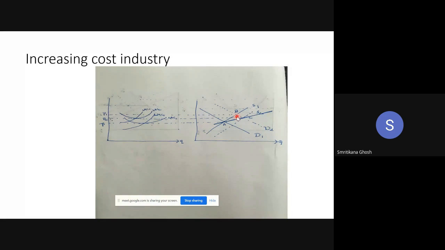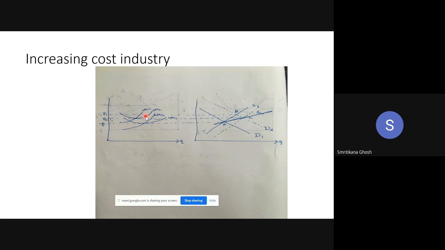Corresponding to this B, the price is also different. Say the price is P1. So all the existing firms who were initially getting the price P bar are now getting the price P1. So P1 is quite high. It is clear that their average cost is less than average revenue, so all the existing firms are earning supernormal profit.